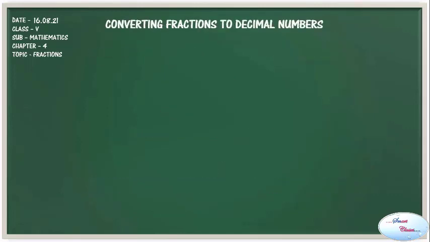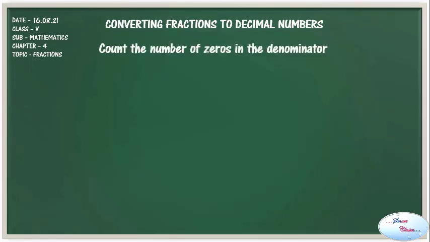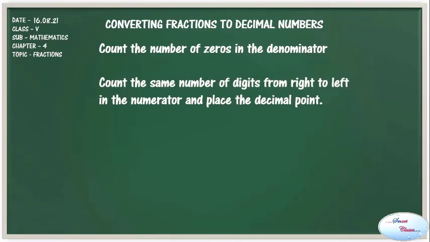For converting fractions to decimal, first we count the number of zeros in the denominator. Then count the same number of digits from right to left in the numerator and place the decimal point. For example, convert 12 upon 10 into decimal. So, here there is only one zero in the denominator part. Therefore, we will start counting from right to left and we'll count only till one position. And after counting only one position, we'll place the decimal. So, it will be written as